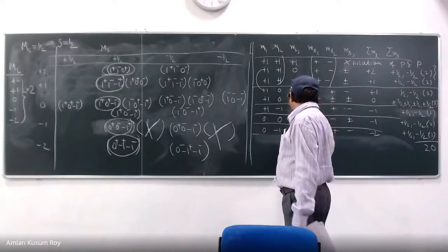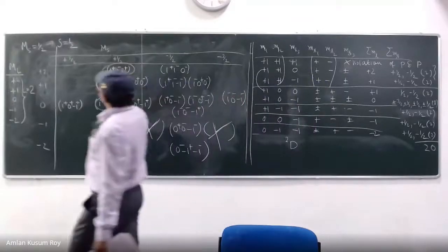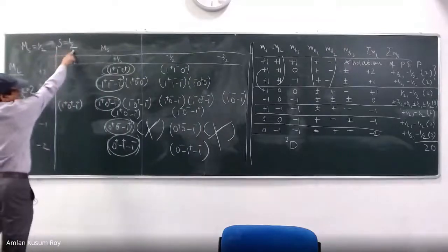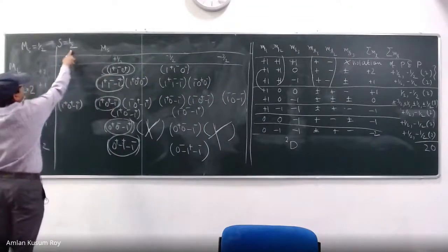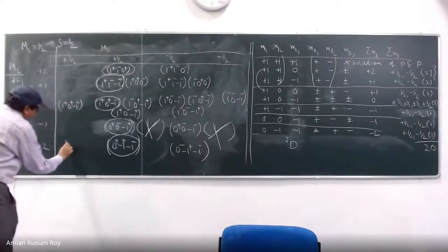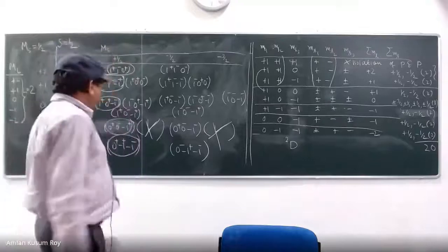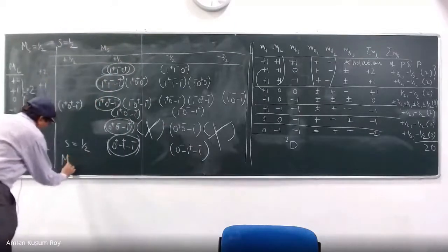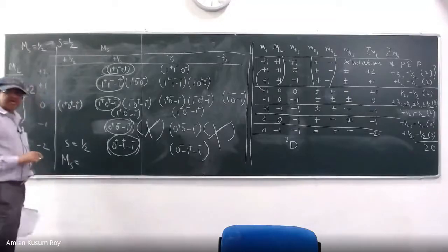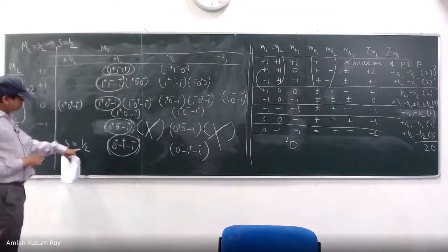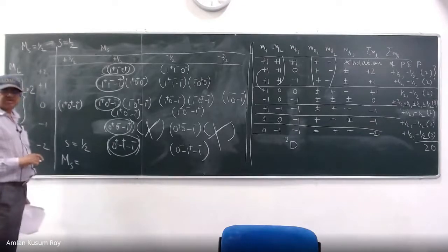2S plus 1. But you also have to realize capital S जब तुम्हारा हाफ है, ये तो एक हिस्सा है. कैपिटल एस जब हाफ है, कितना एमएस वैल्यूज है बताओ? 1 by 2, 0, minus 1 by 2. No, Ashish, how can you say that so quickly? What are your MS values? MS values can be 2S plus 1. How many MS values? For S is equal to half, how many MS values? 1 by 2 and minus 1 by 2.